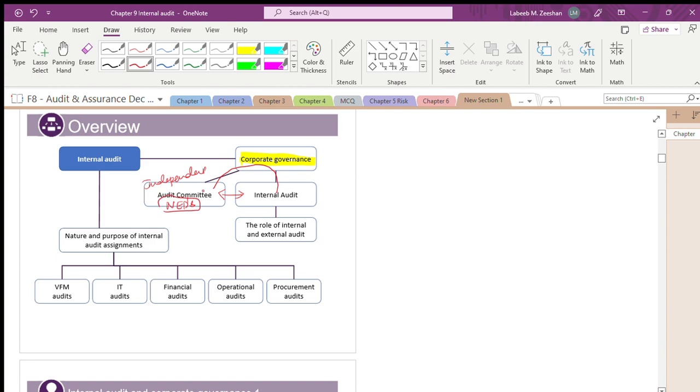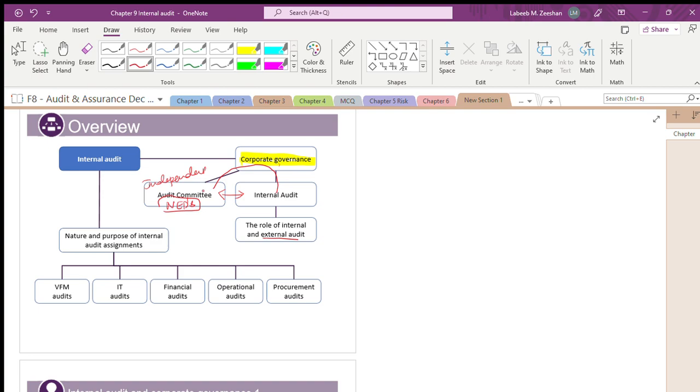Now, how does the internal auditor have scope? On one side they deal with corporate governance, and they also assist a little with respect to the external auditor.